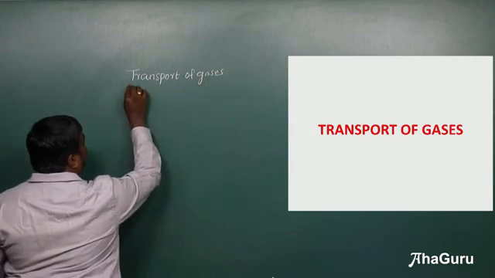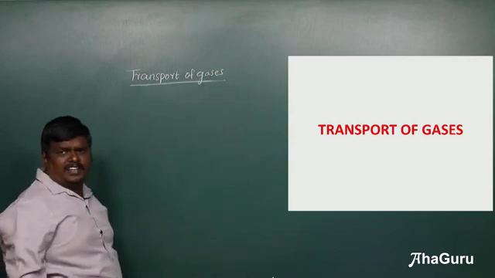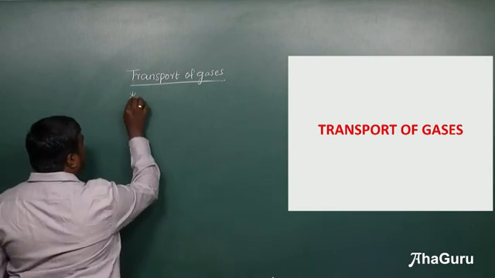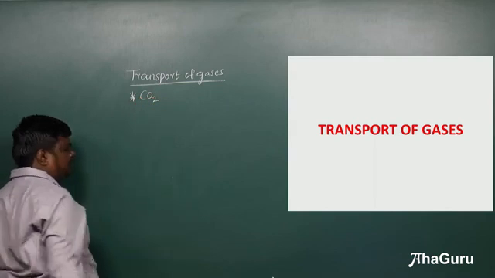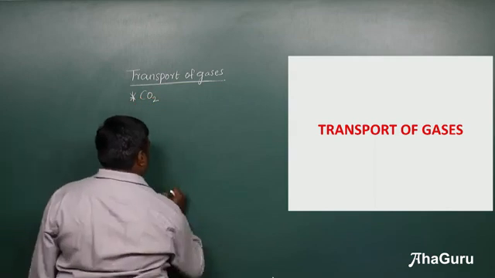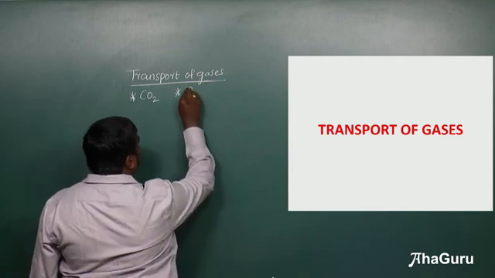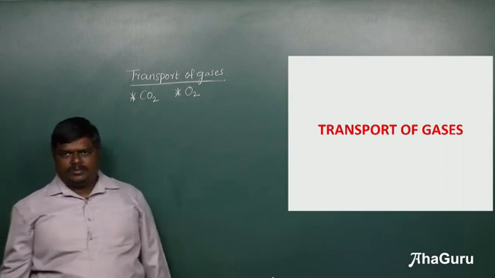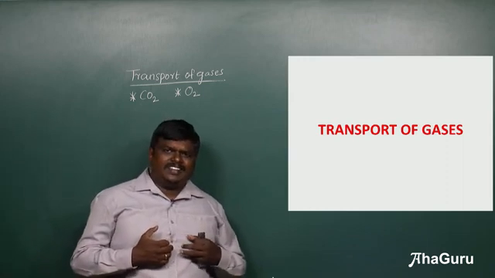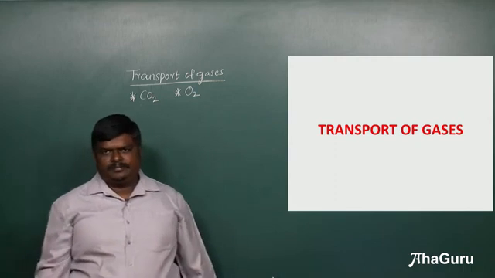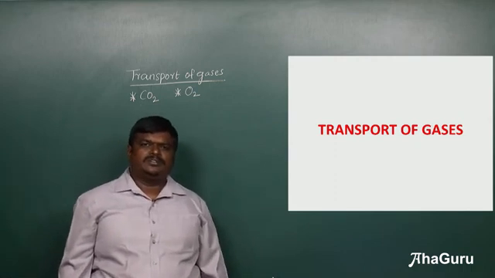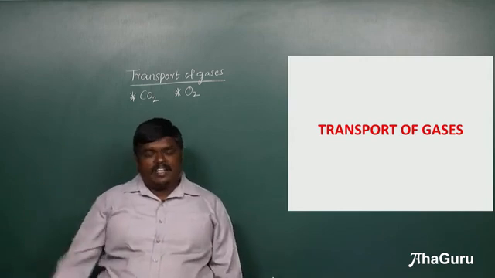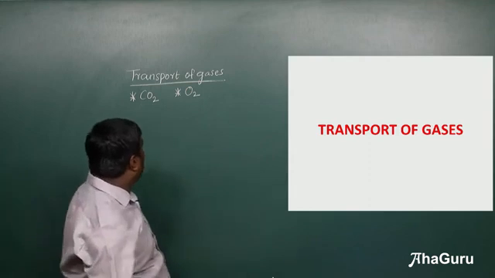In our body, gases are transported. What are the gases that are transported? One is carbon dioxide. The other one is oxygen. The carbon dioxide and oxygen are transported in our body. We are going to talk about how they are transported, from where to where they are transported. So let's talk about that.